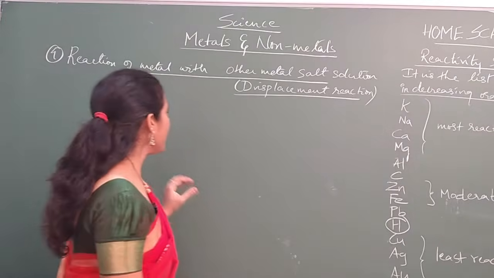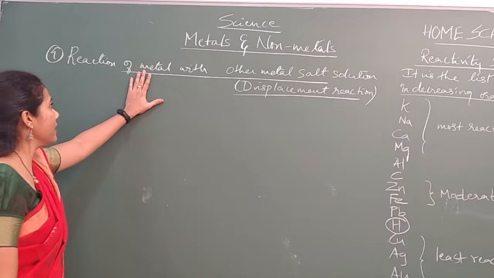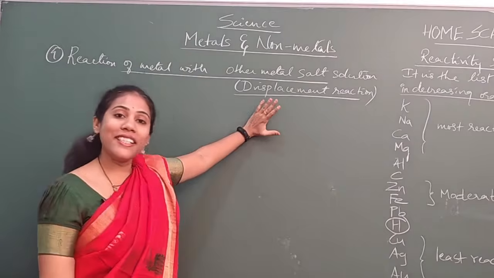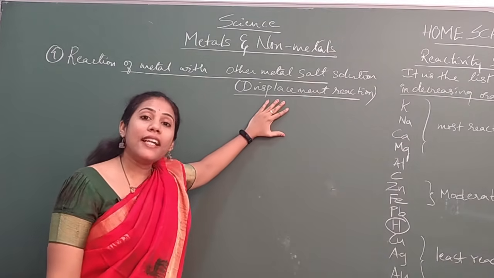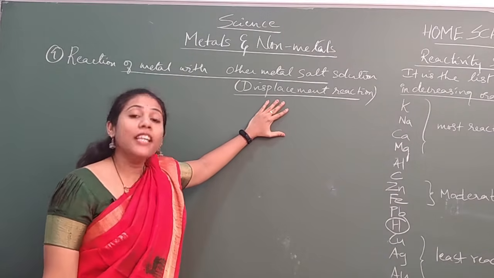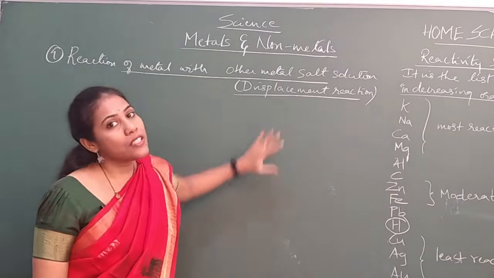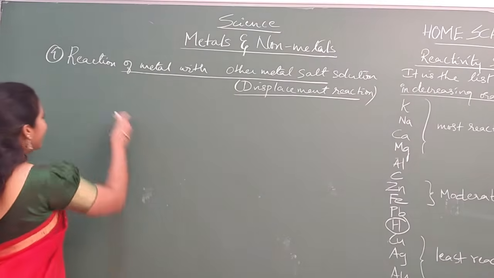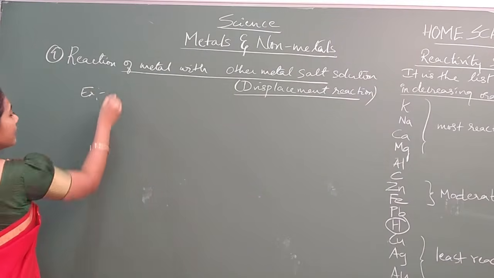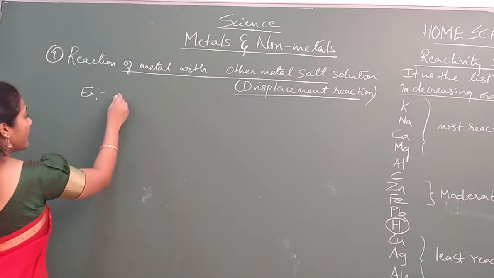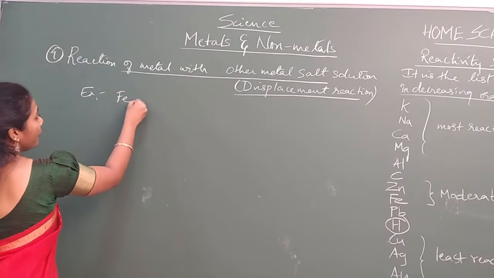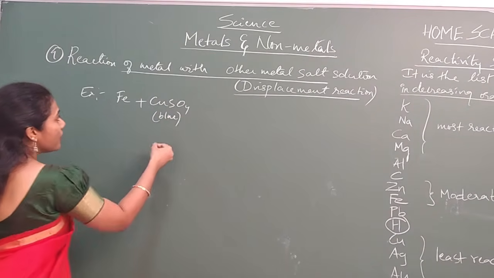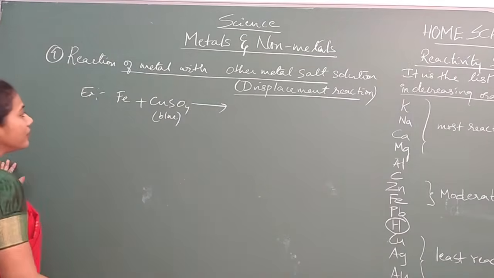Clear? The last reaction of metals that we are discussing here is the reaction of metals with other metal salt solutions. It is nothing but a displacement reaction that we studied in chapter 1. The same reaction we are going to discuss once again with the help of the reactivity series. We studied a famous example under displacement reaction in chapter 1. What is that? Iron dipped in copper sulfate solution. Copper sulfate was a blue colored solution, yes or no? So what was the product you got?